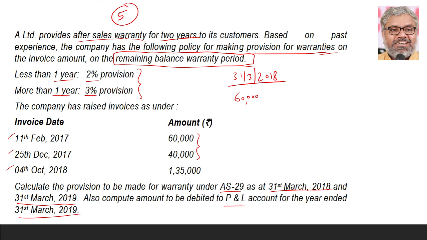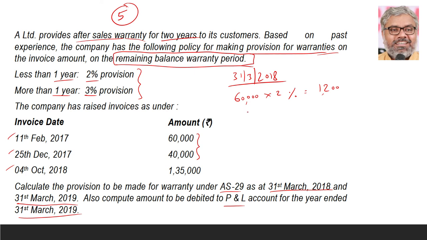So the remaining balance warranty period is less than 1 year or more than 1 year? It is less than 1 year, because already 1 year has passed. 11th February 2017 to 10th February 2018, already 1 year is passed, and we are already in 31st March 2018. That means less than 1 year is there. That means on this 60,000, only 2% provision is enough. So 60,000 into 2% means 1200 rupees.